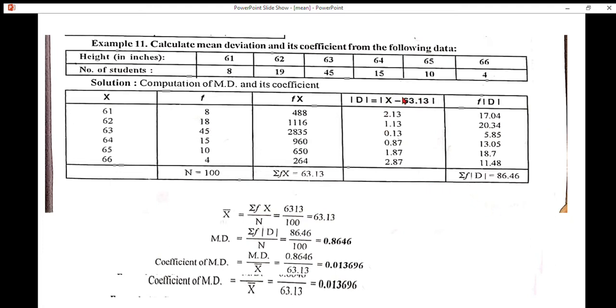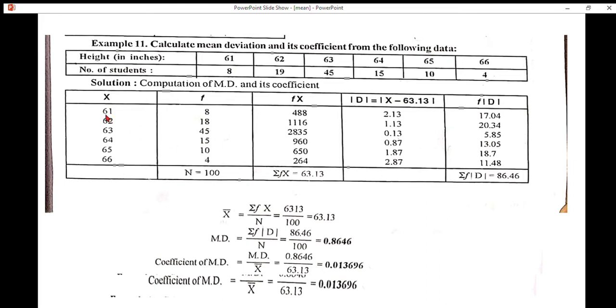How do we get these values? X minus arithmetic mean. X value 61, arithmetic mean value 63.13. So 61 minus 63.13, we get 2.13. All the deviations are assumed as positive.